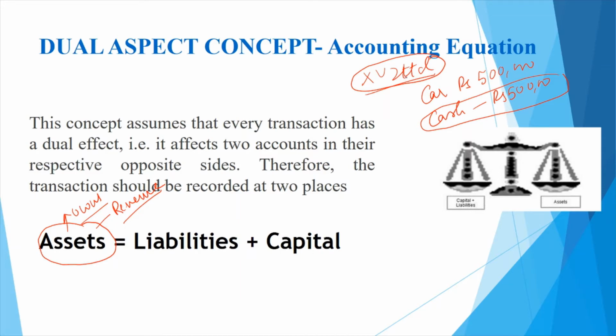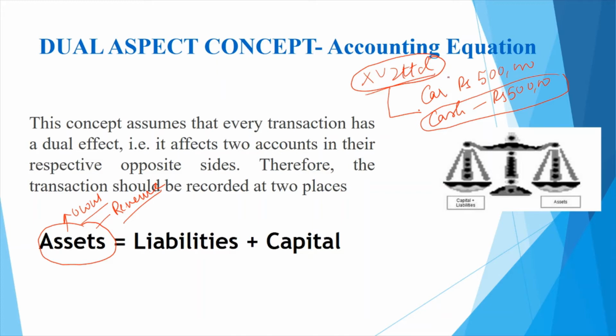It is a property of XYZ Limited, and therefore it will be shown as an asset of XYZ Limited, not as an asset of Mr. X. XYZ Limited paid cash, which was also an asset, to acquire another asset, which was a car. This asset will be used so that the revenue or business of the company will increase with the help of the car.